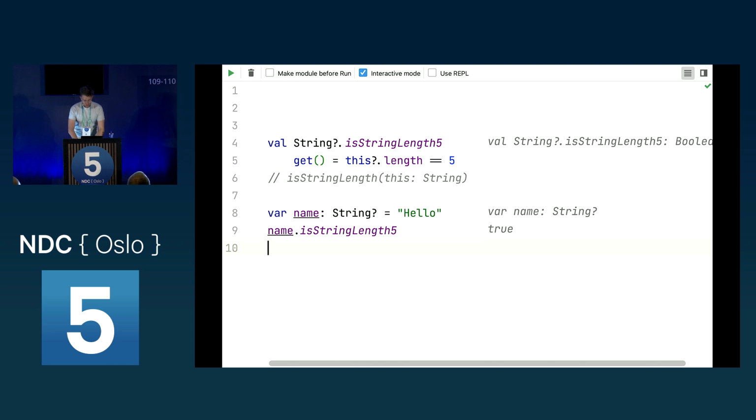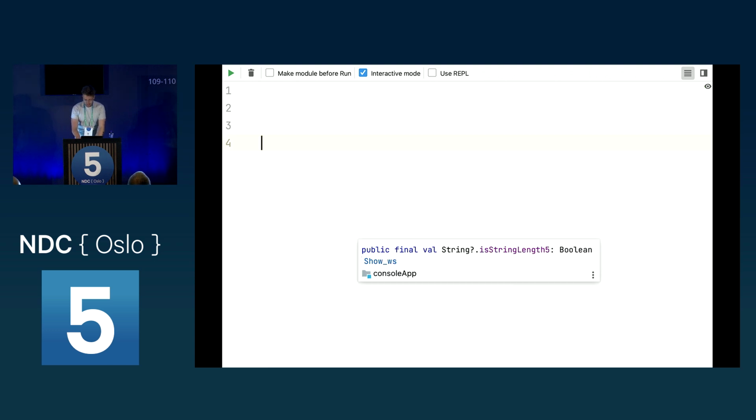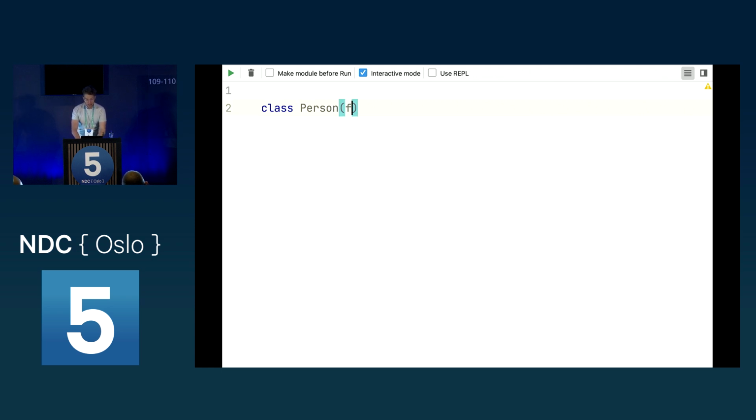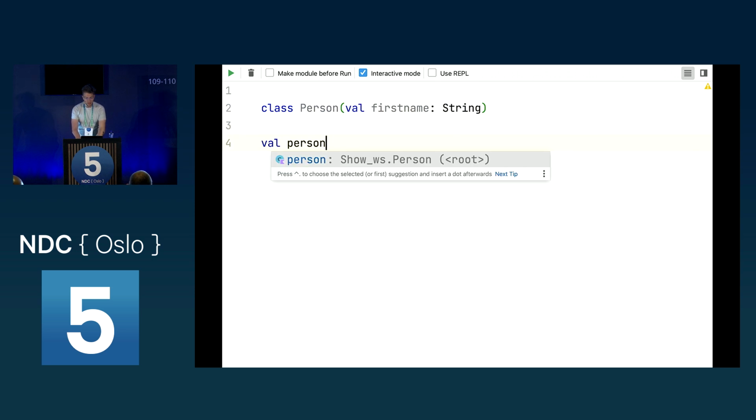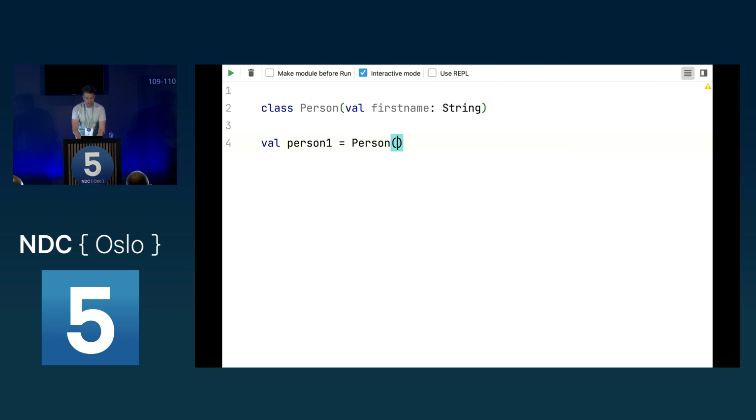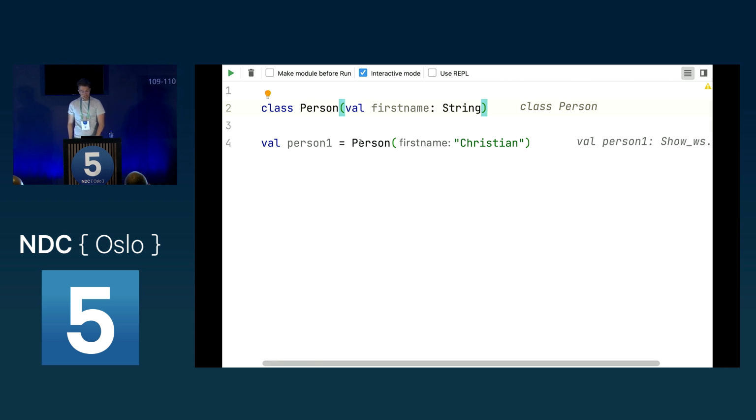Now let's talk a little bit about how classes work. So we have a class here again, this person here, and let's make this really simple. We have this string. Now let's say we have a person1 here, and let's initiate it with first name. Now, how do classes work? As we can see, we have this val here. What this means is we don't need a body of the class, because if we use val, it will create a standard getter for us and will create hidden private setters.